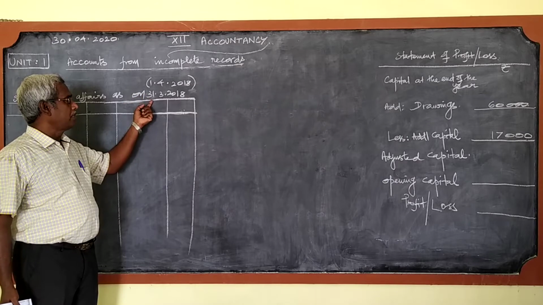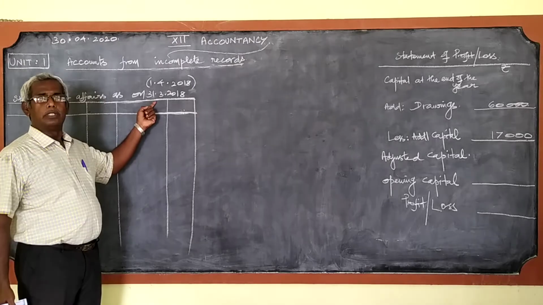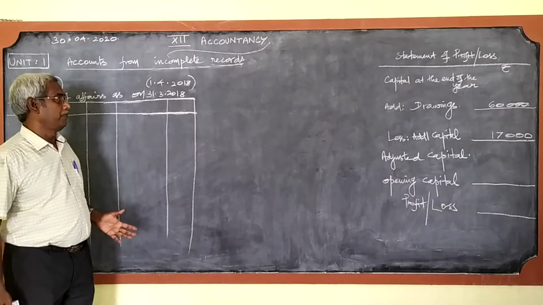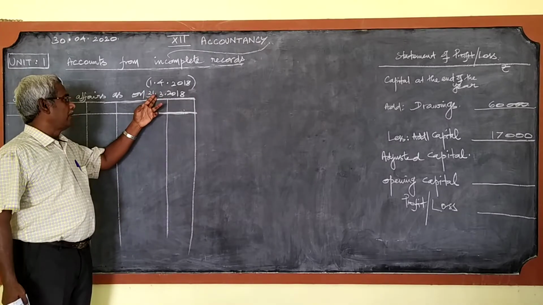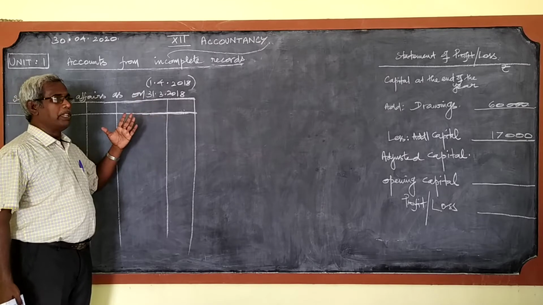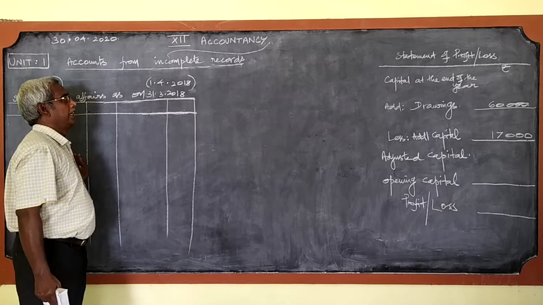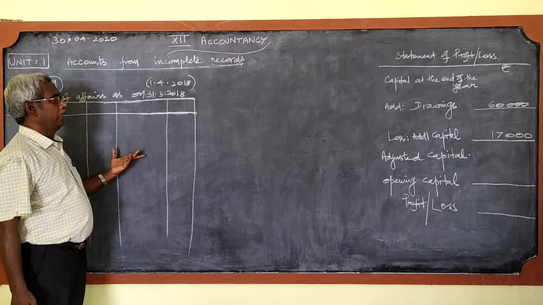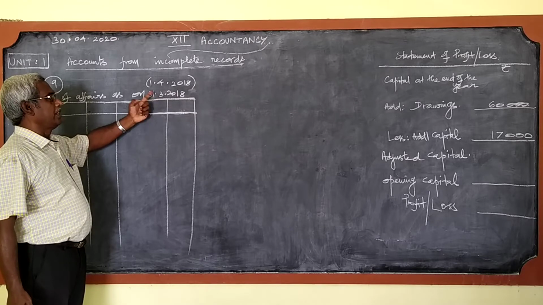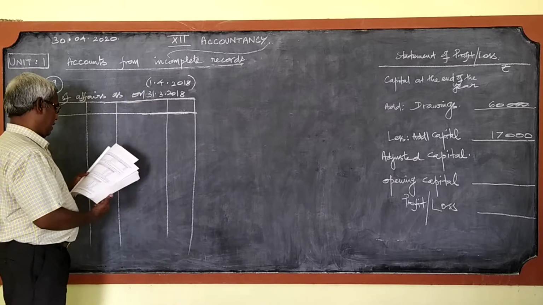Whatever capital there is on the last date of the last year, that is the capital on the first date of the next year. So by looking at this date, you may think that this is the last date and the capital we are going to find is the closing capital. No, this is the previous year's last date. So this year's beginning date is 1/4/2018.